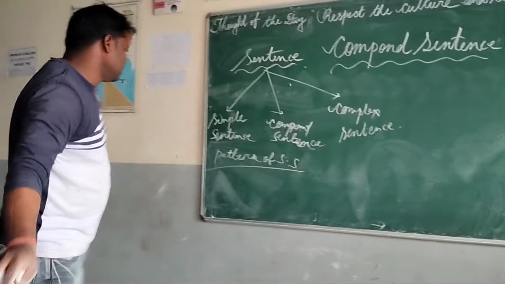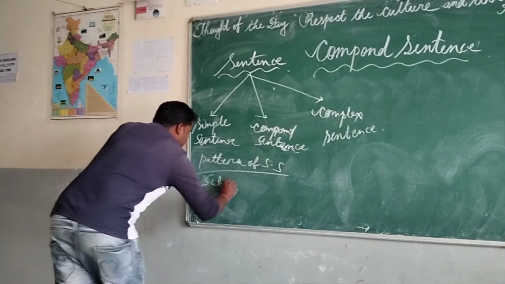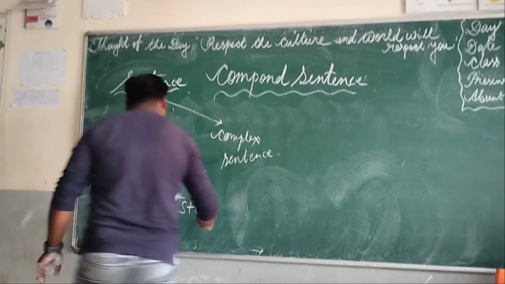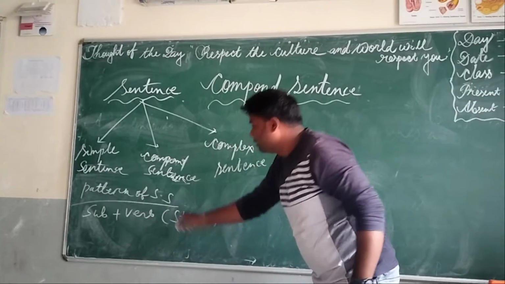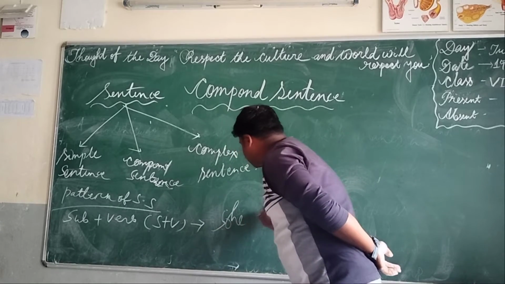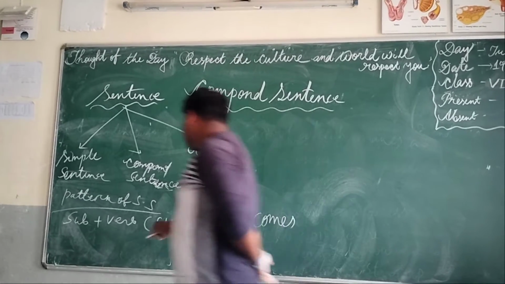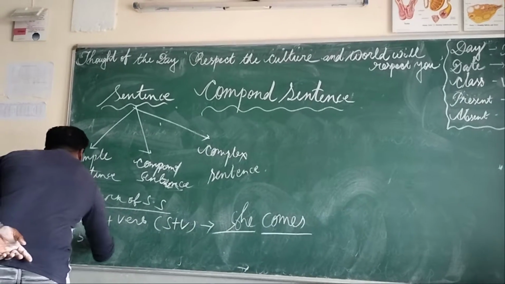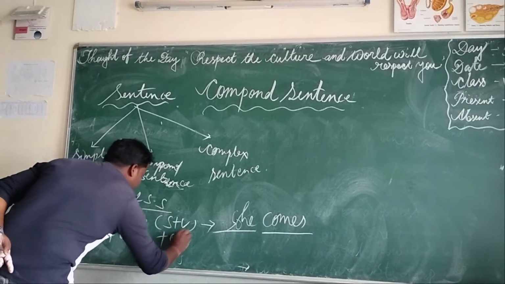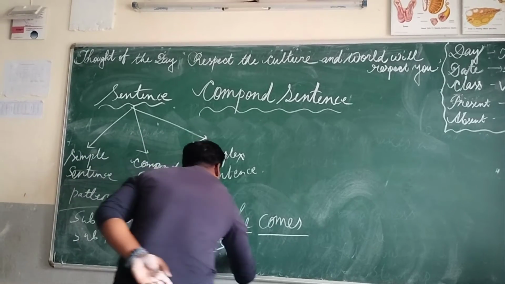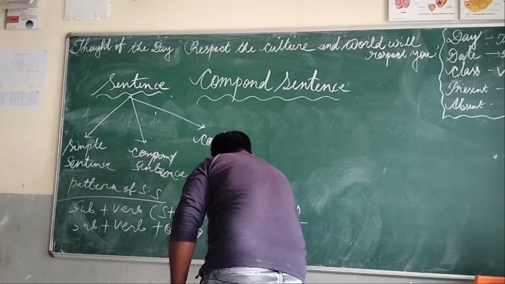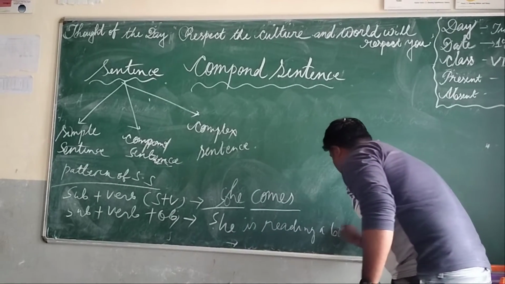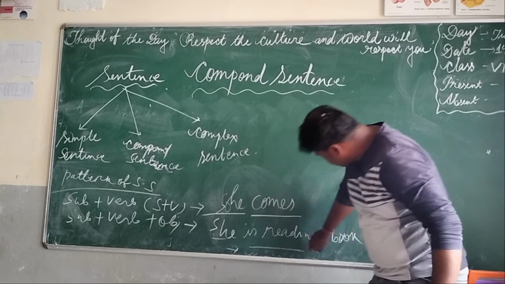First we see subject plus verb, S plus V. I will also give an example: C comes. C is your subject and the verb is comes. Then subject verb object. C is reading a book. Here subject, then verb, and here the object.